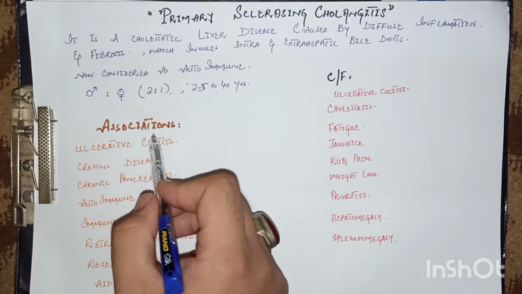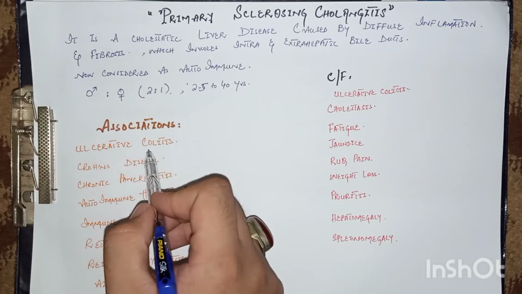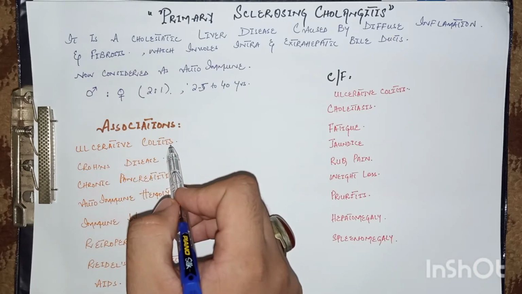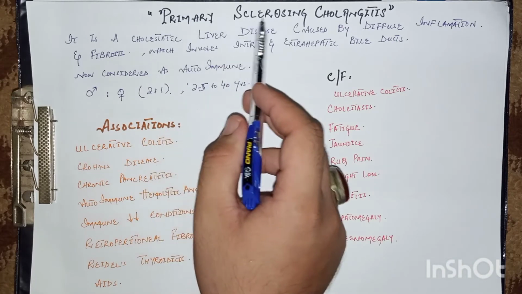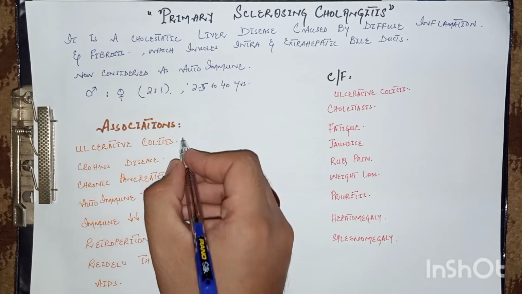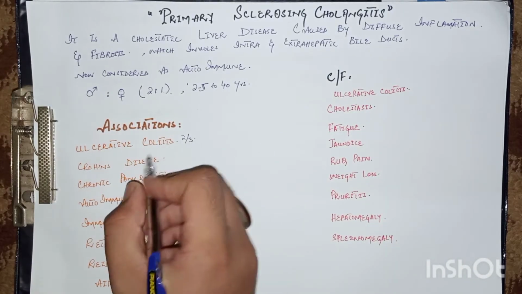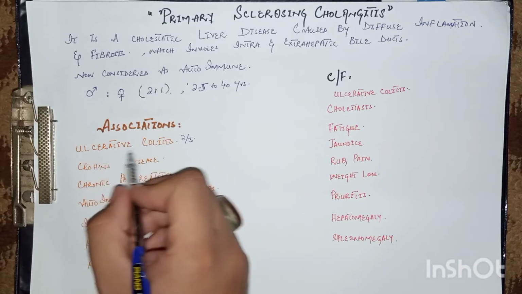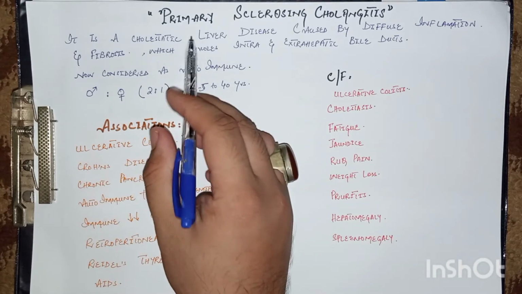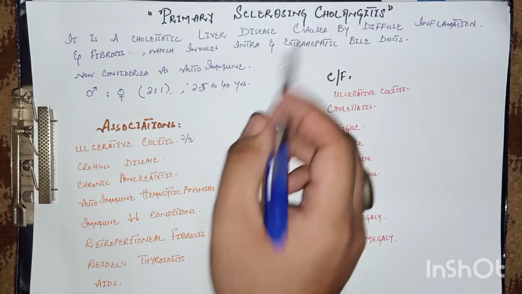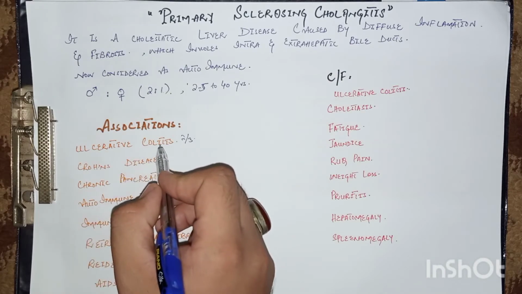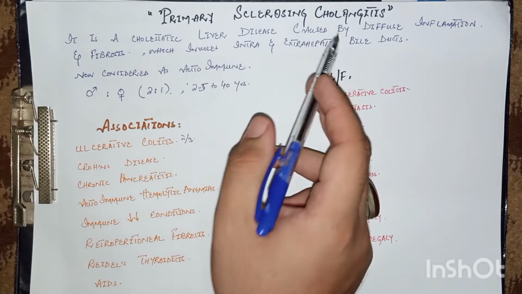Now come to its associations. Ulcerative colitis has a very strong association with primary sclerosing cholangitis. About 70% of patients with ulcerative colitis develop primary sclerosing cholangitis. It is very important to remember this.